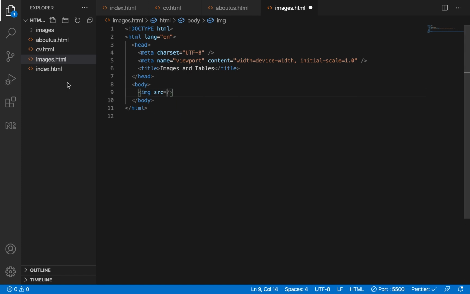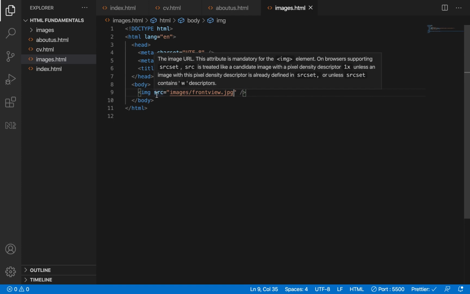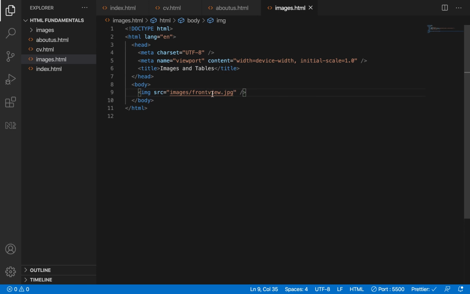Equals to. Now, where is the image located? The image is located inside the images directory. So we put images slash. Sorry, you have to put a quotation mark. Then images slash. Let's take the front view. So that's it now. We have located our image. This src means source. It has to do with where the image resides on your local computer. This is the relative location of the image.